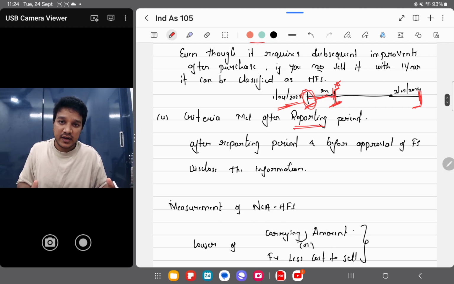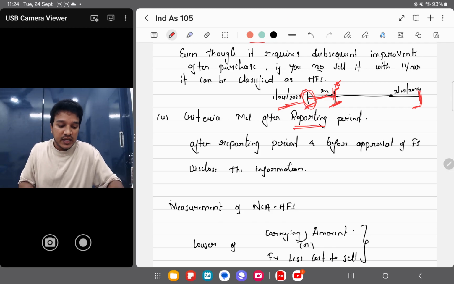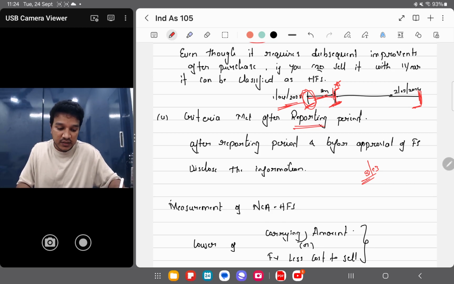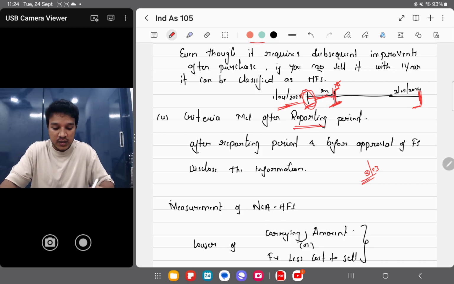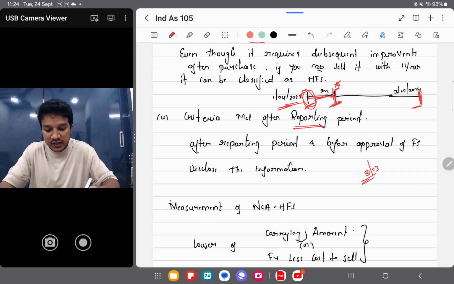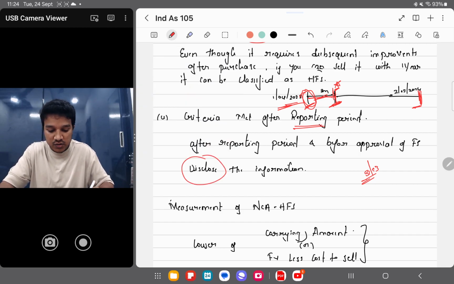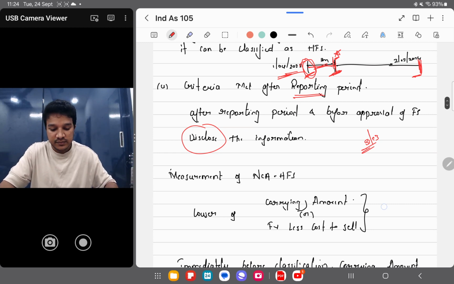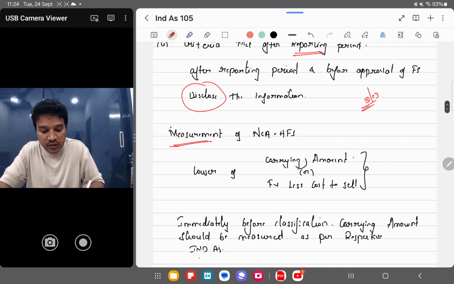Criteria met after the reporting period. Held for sale criteria, if it has been met after the reporting period, that is after 31st March, here the standard says that you cannot change the financial statements. Since it is after the reporting period, you can disclose it in the current year financial statements. Okay, you can just disclose that. In the next year, you will classify it as held for sale. Clear? Now comes the most important one, measurement.